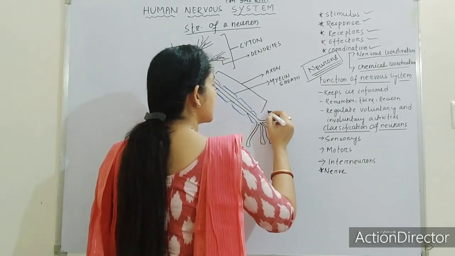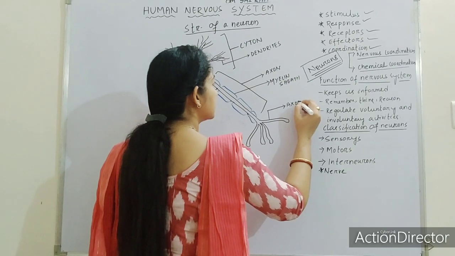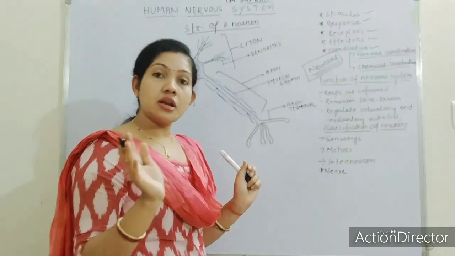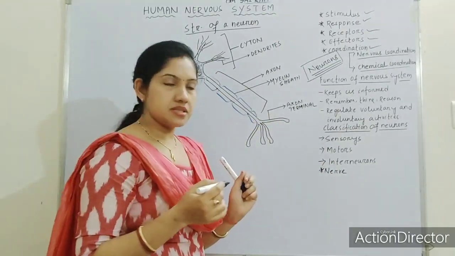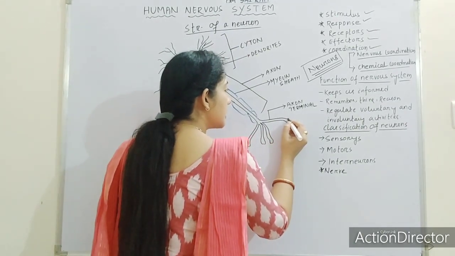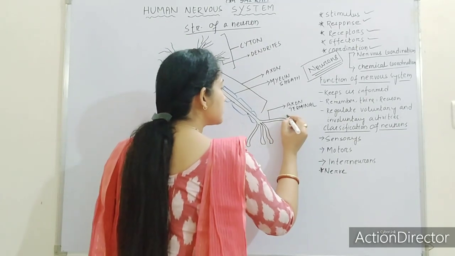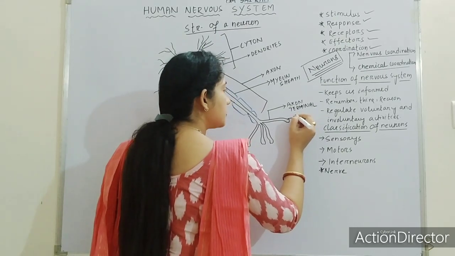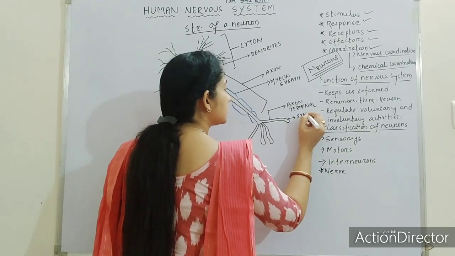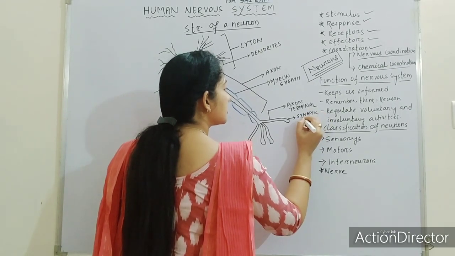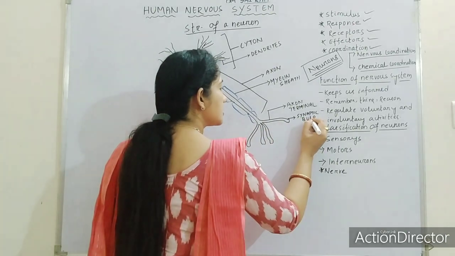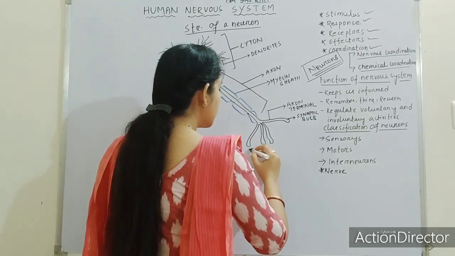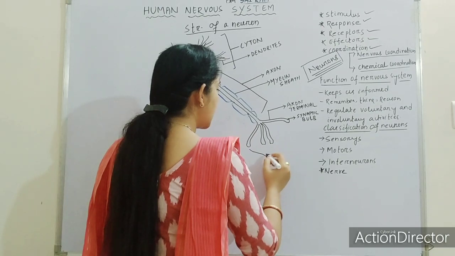These are the axon terminals, or we can also call them terminal branches. We can also call them synaptic bulbs.